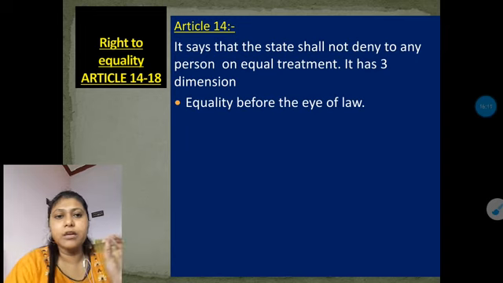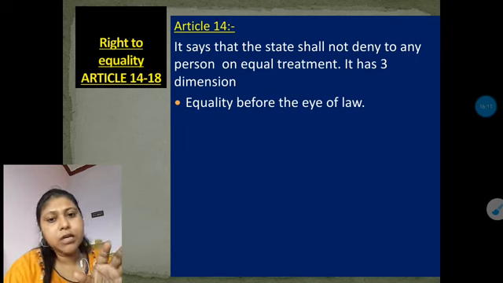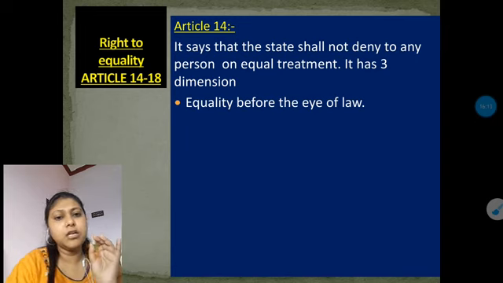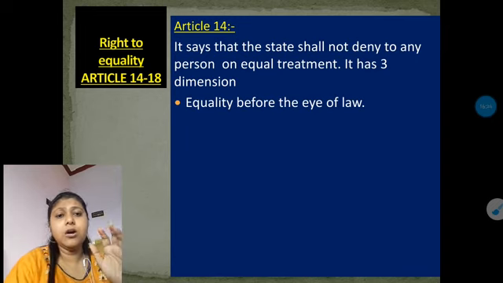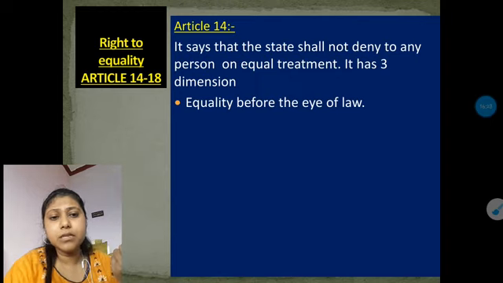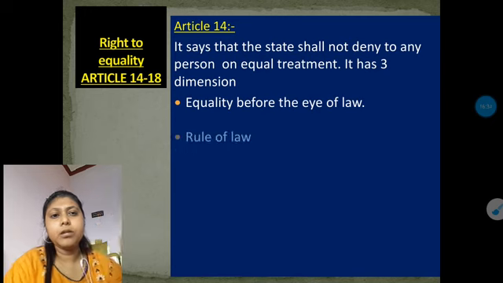In that case, equality before the eye of law is not applicable. But if both are doing the same thing in the same situation, for the same reason, then it will be equal. No one will look at the status of that person, or you can say the background of that person. In that case, everyone is equal before the eye of law.